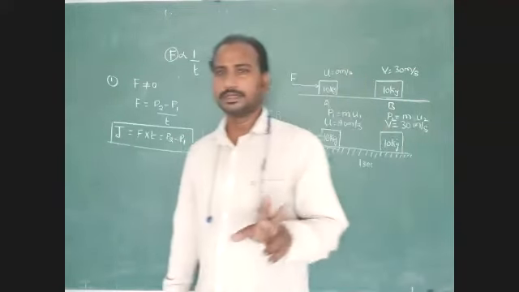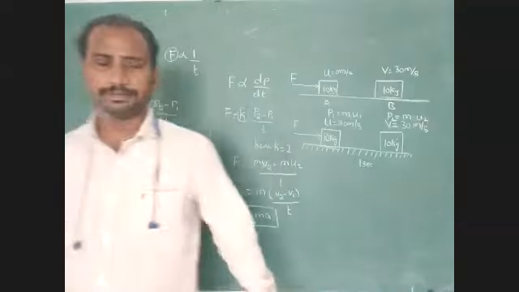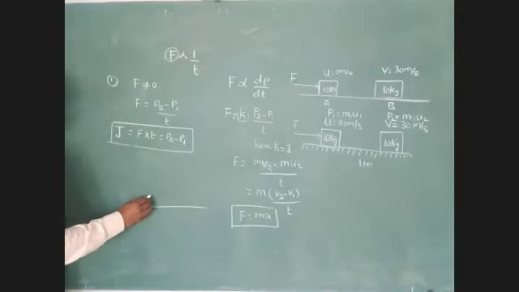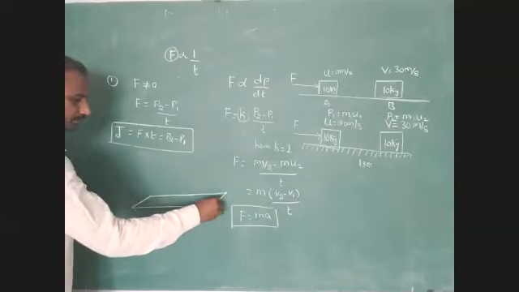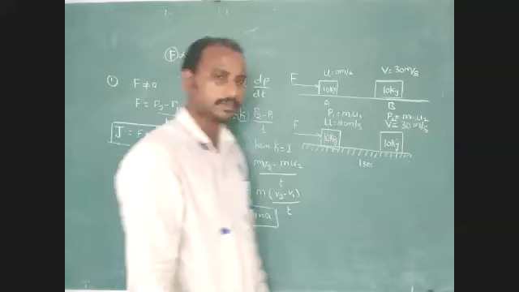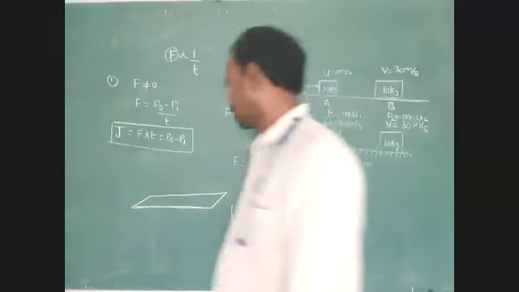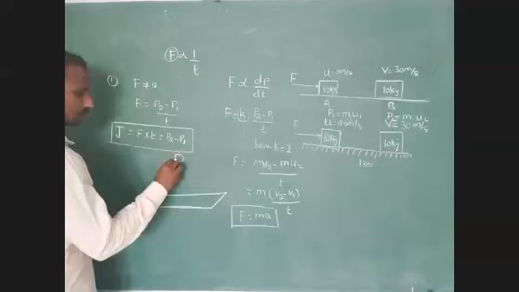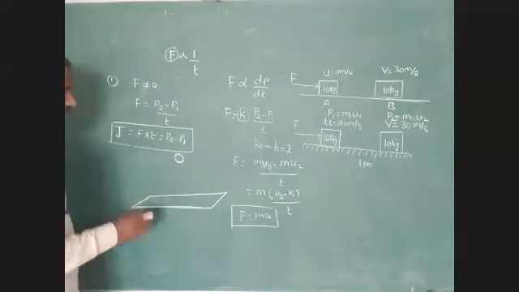Three examples I already explained for you. Here, just identify. There is one glass plate. Now we release one iron sphere.